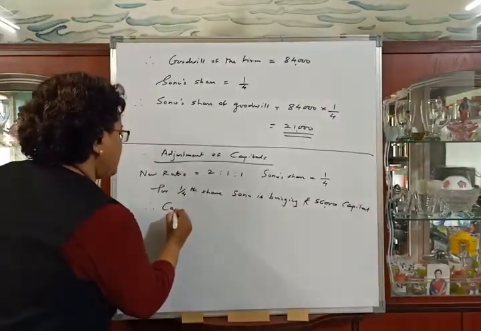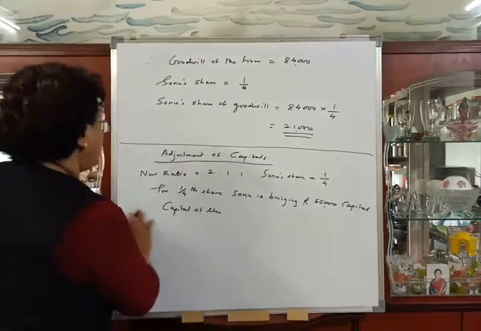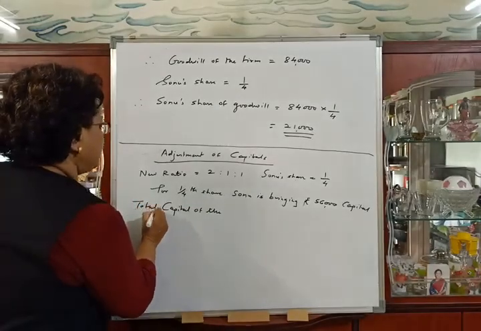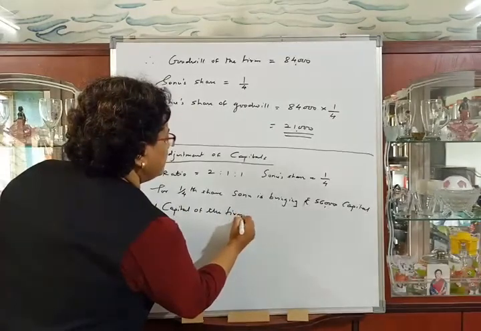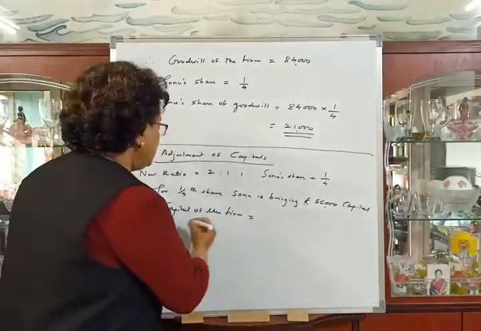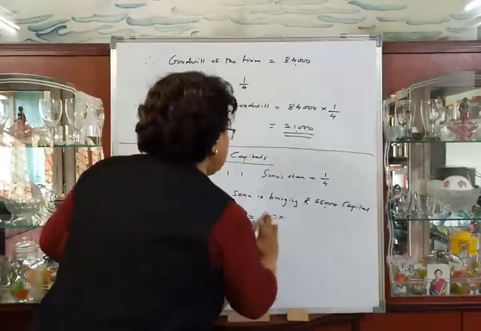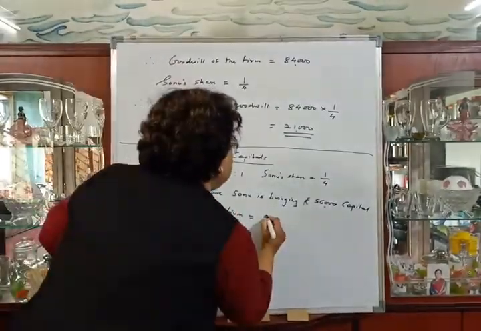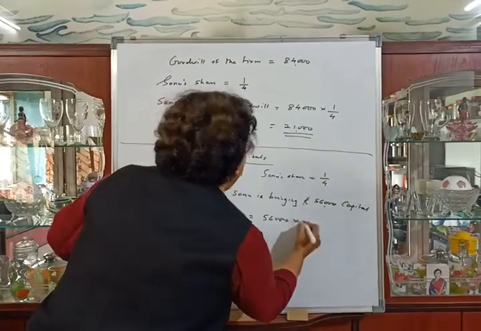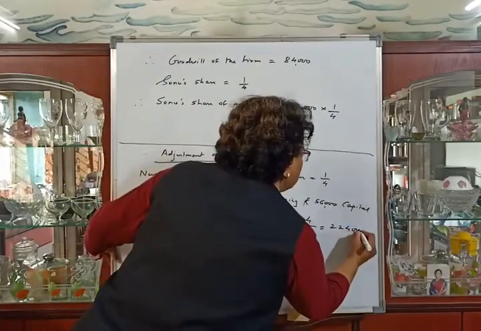Therefore, capital, it means total capital of the firm is equal to 56,000 into 4/1, which is 2,24,000.